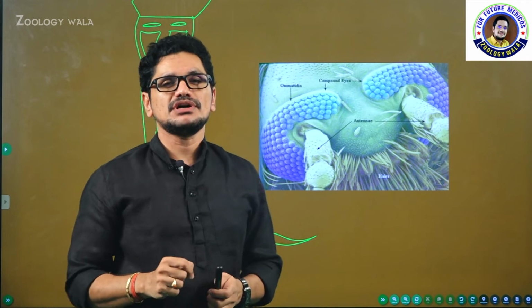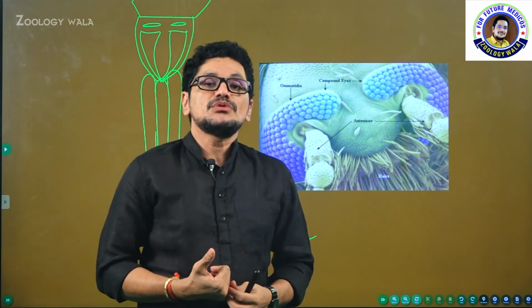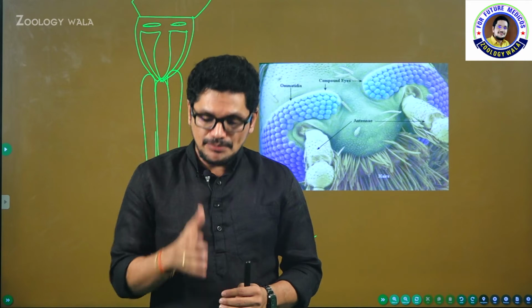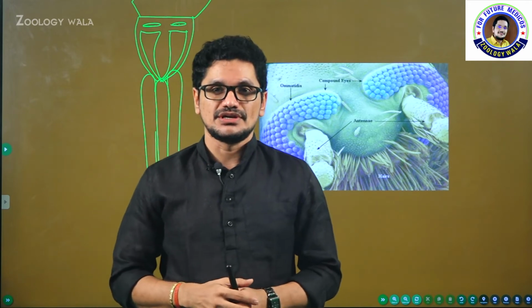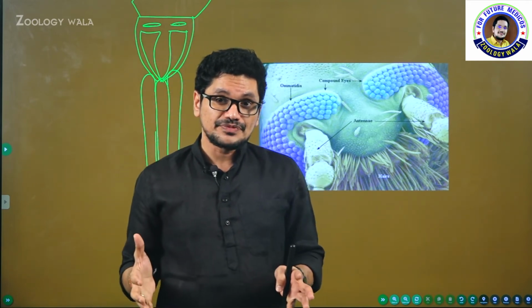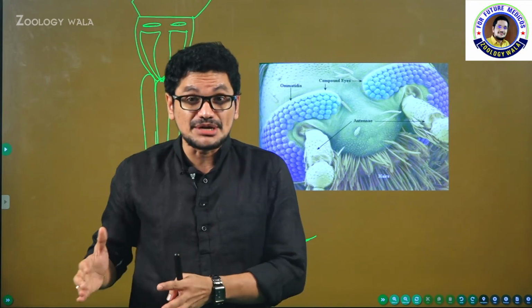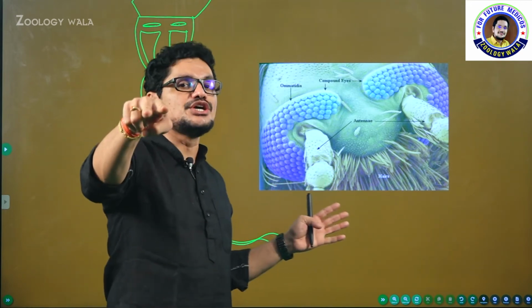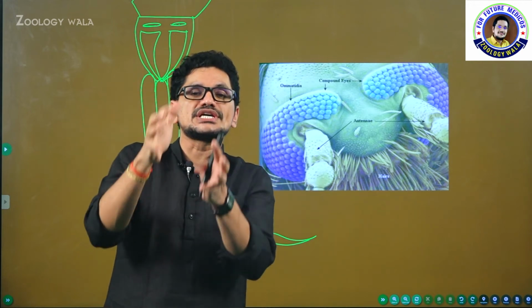So if you observe how the cockroach is able to see objects with the help of the ommatidia: take one mirror, break that mirror into 2000 pieces. You just see in that mirror how your image will appear. Your image will be broken into 2000 pieces, because the mirror is broken into 2000 pieces. So the cockroach will see you in the form of small discrete images.